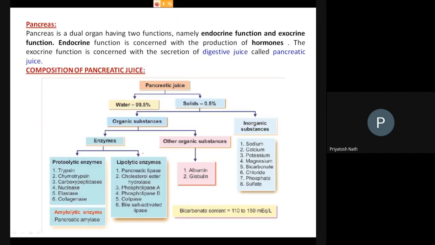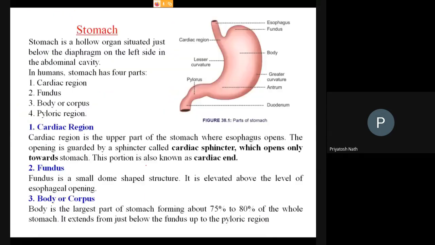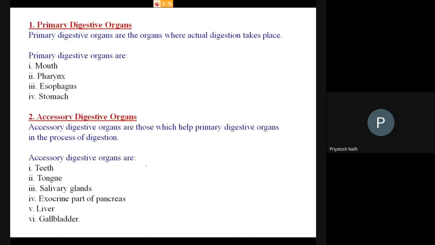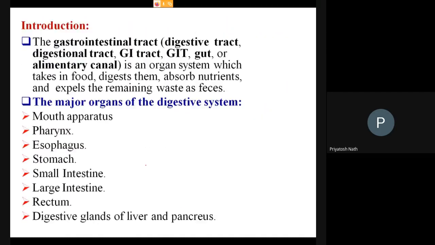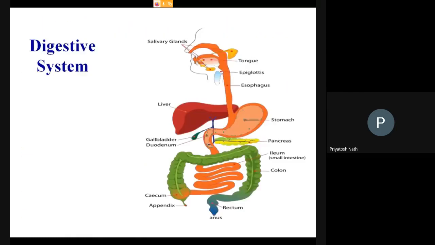Okay, pancreas. Can you remember what the pancreas is? Just go into the first structure at the beginning. Okay, we are having this. So this is the pancreas. We are getting one organ. This is the pancreas. It is a mixed kind of gland.